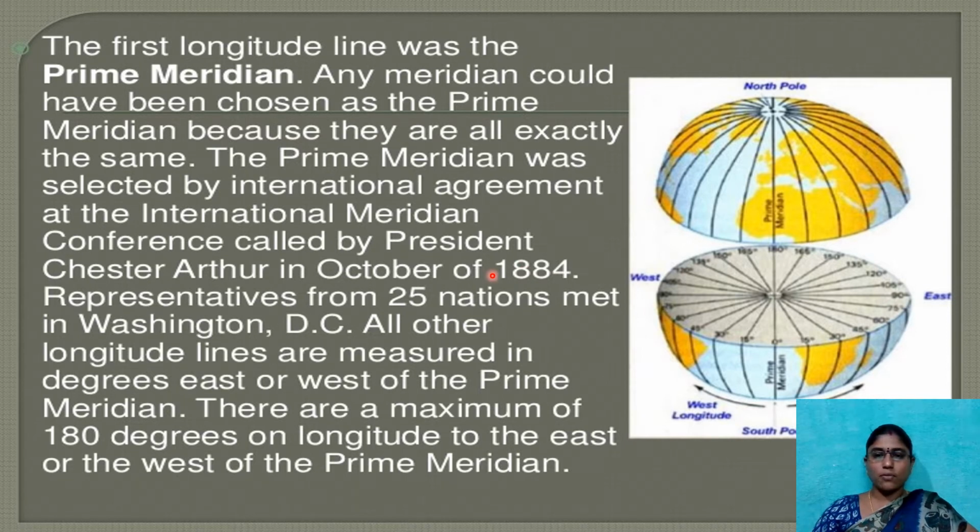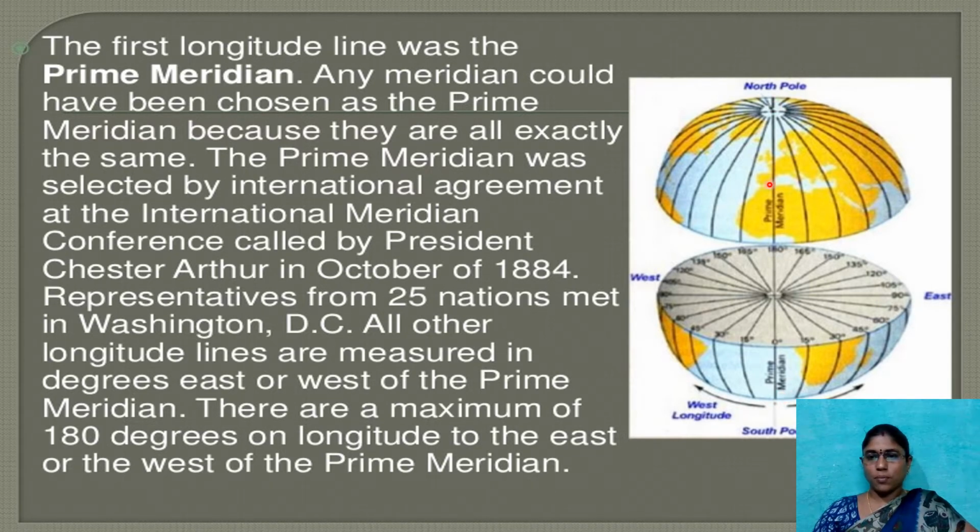Representatives from 25 nations met in Washington, D.C. All other longitude lines are measured in degrees east or west of the prime meridian. There are a maximum of 180 degrees of longitude to the east or west of the prime meridian. So this was an agreement between the nations on which meridian to follow as the prime meridian. This prime meridian, or Greenwich meridian, passes through London.